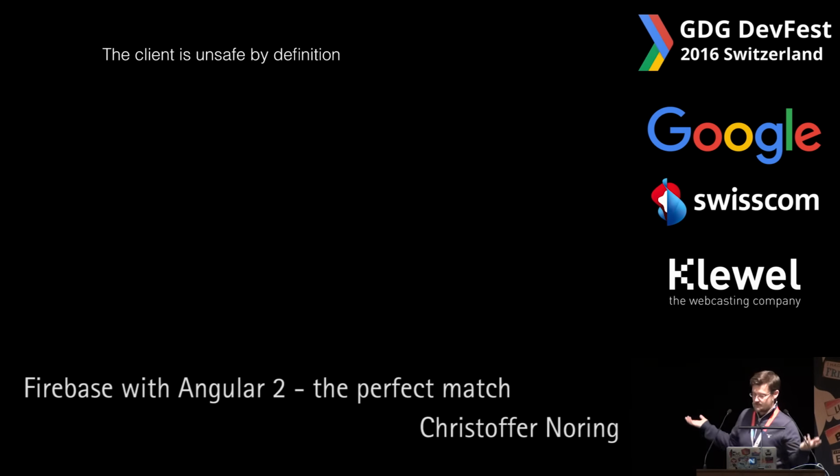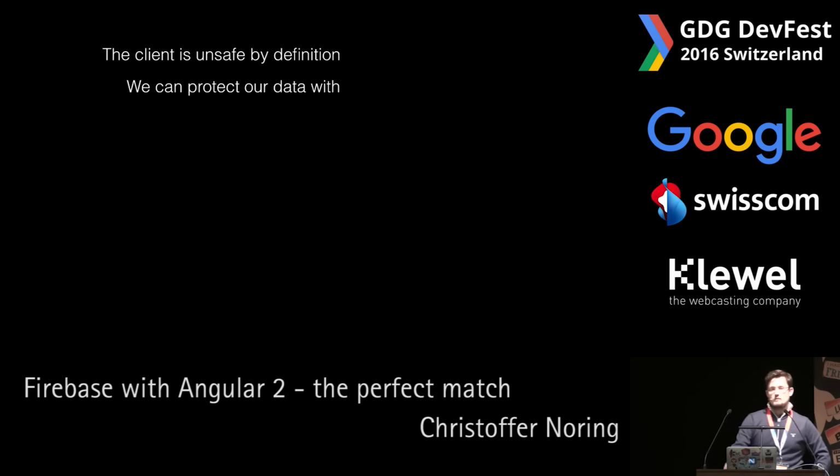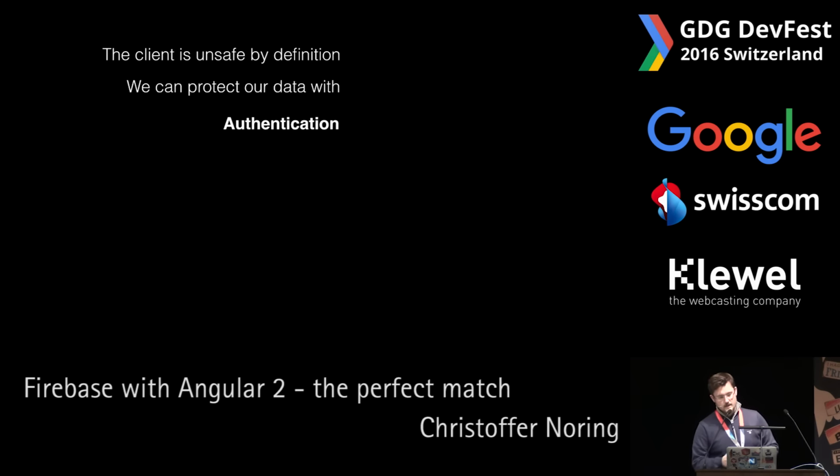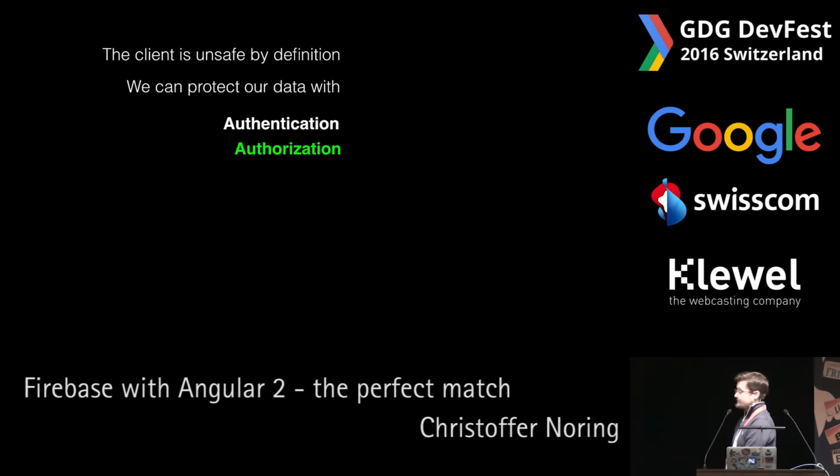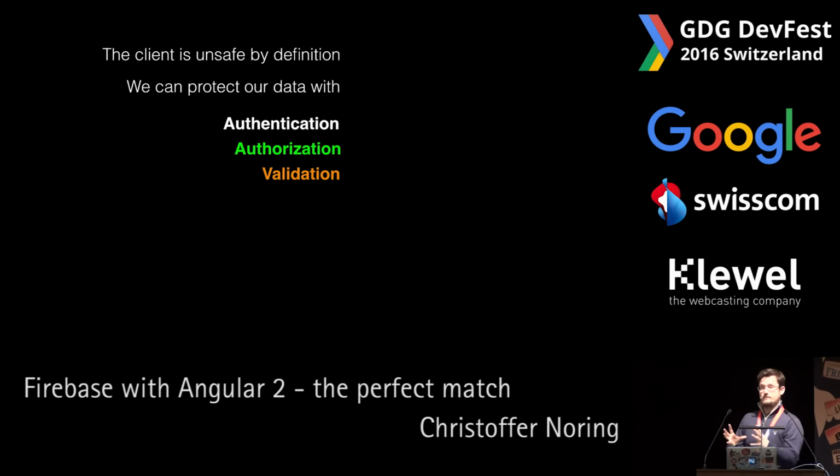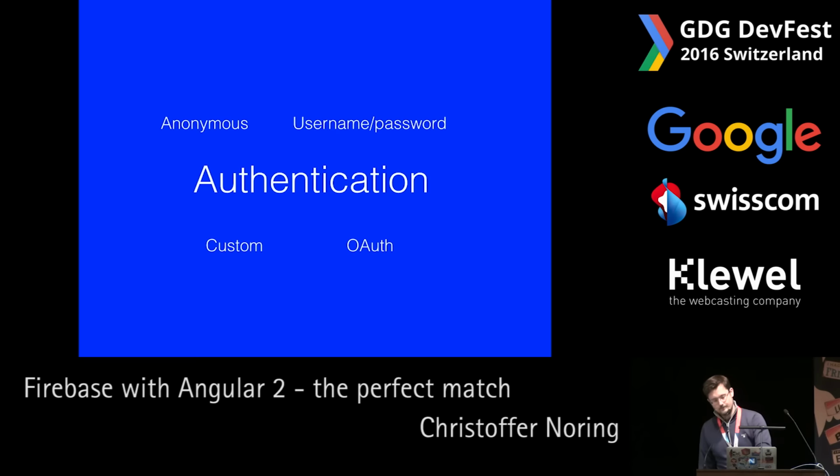So our client would be unsafe by definition. It is JavaScript. It is probably readable by anyone. Even if you minify it, you can probably read the code anyway if you try to deminify it. So what do we do? We protect our data as best as we can. We can protect it through authentication. We can use authorization. And lastly, we can use validation on our structure to ensure that no bad data enters our collections. So let me show you all of these three things.